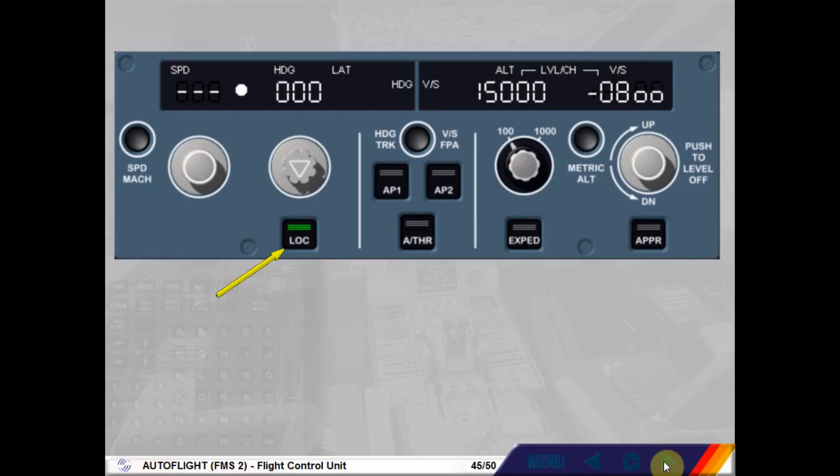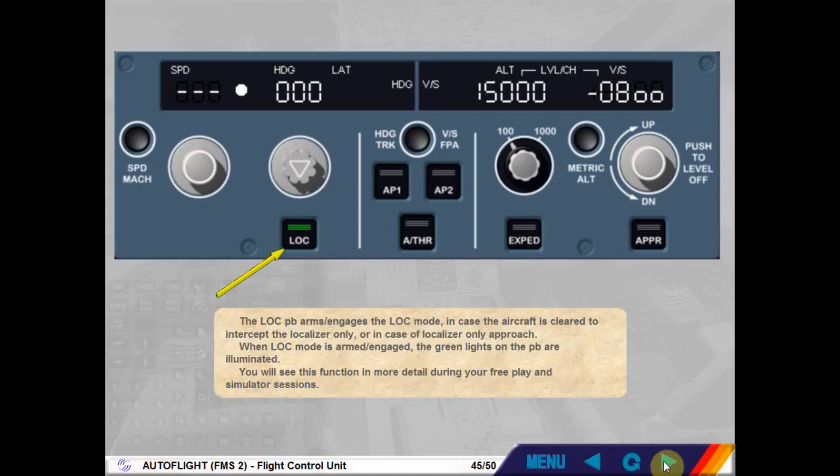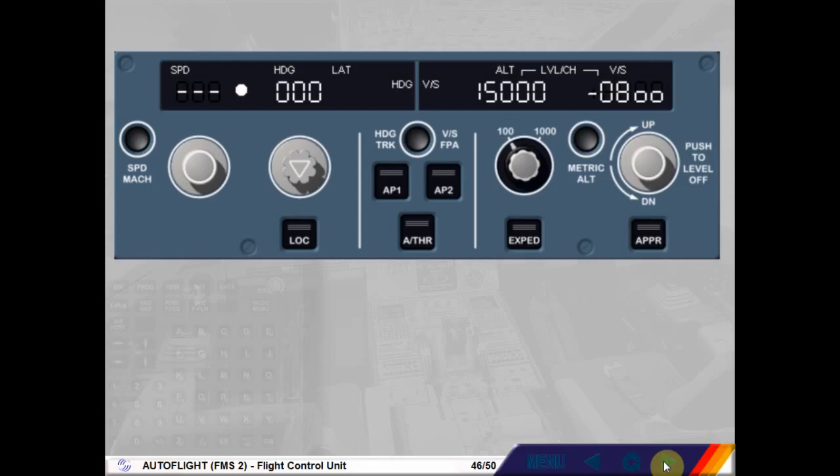When lock mode is armed or engaged, the green lights on the push button are illuminated. You will see this function in more detail during your free play and simulator sessions. The approach push button enables you to arm or engage the approach modes, depending upon the approach type selected in the FM's flight plan. When engaged, green lights are illuminated on the push button.